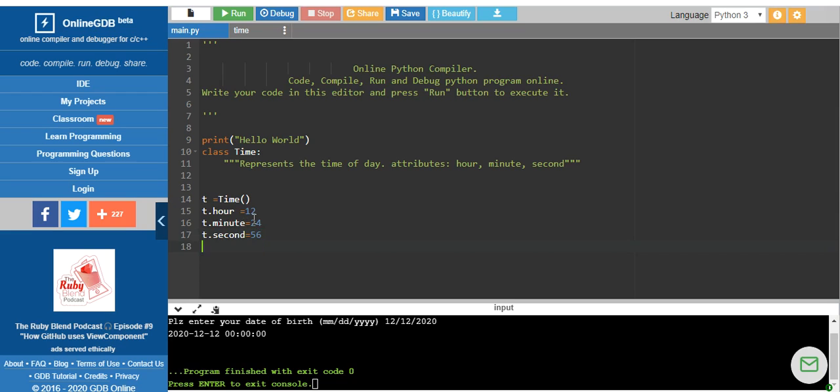Now if I try to print, these are the values that have been assigned for the t object. You can see our hour, minute and second are the instance variables of the class.